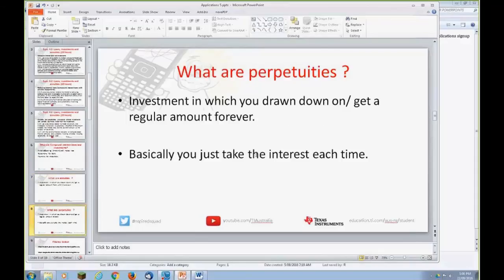So a perpetuity. Something's perpetual, goes on forever. When they talk about perpetual motion, which is something physicists would love to find, it's something that goes on forever. So basically, in terms of what we're doing, you have $100,000, earn $5,000 a year in interest. So you just take that $5,000 a year in interest, and you don't actually touch the capital or the principal. You just take the interest each time. So it can go on forever and ever and ever.